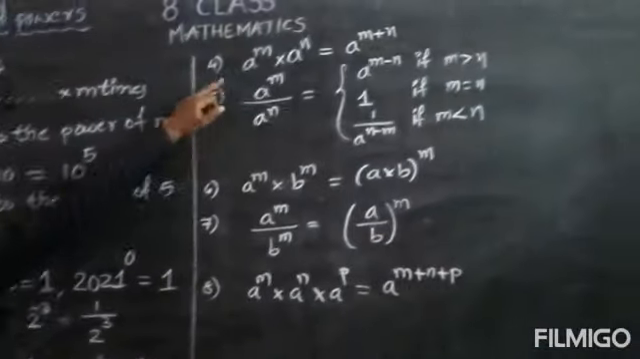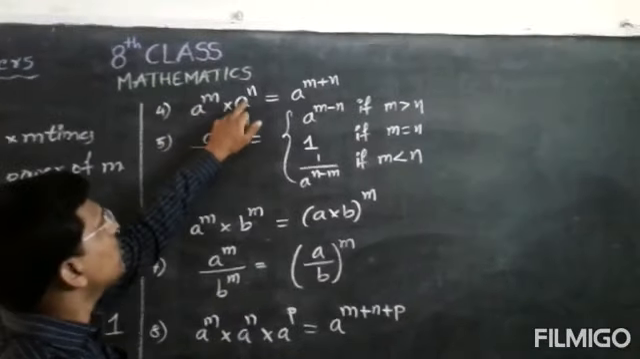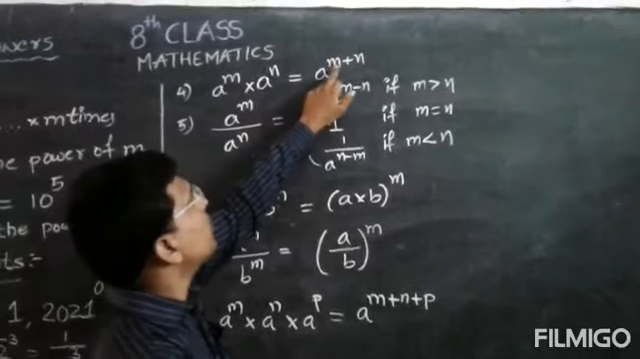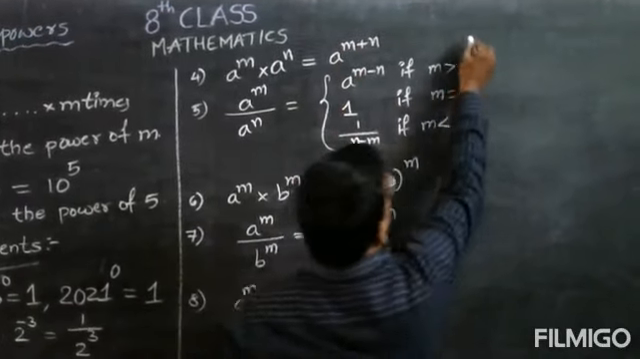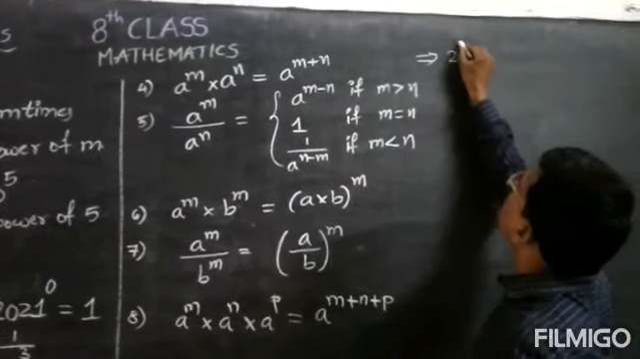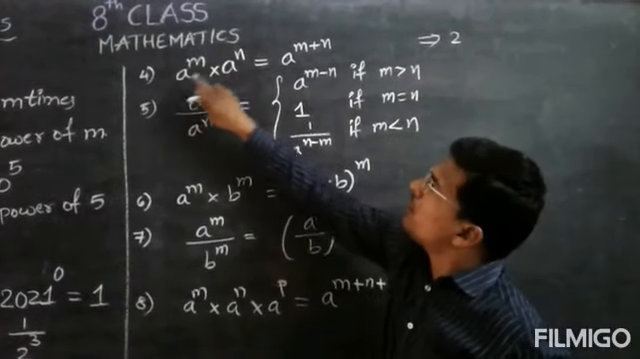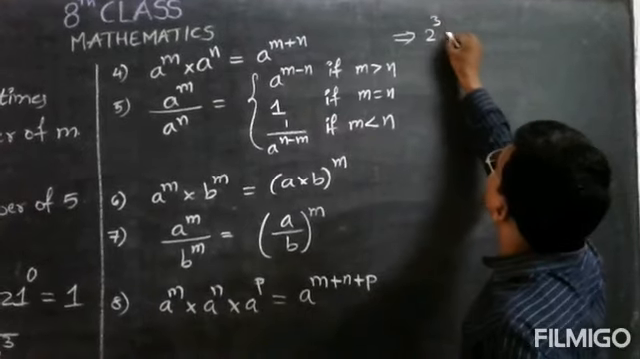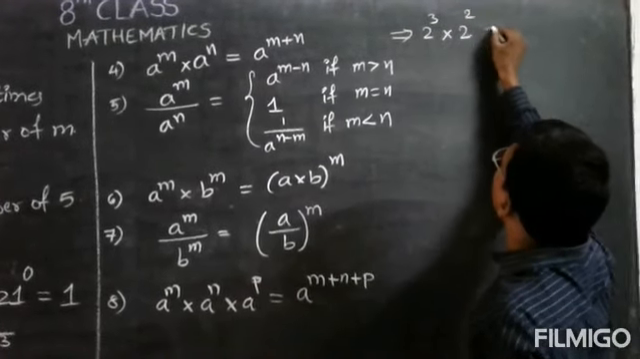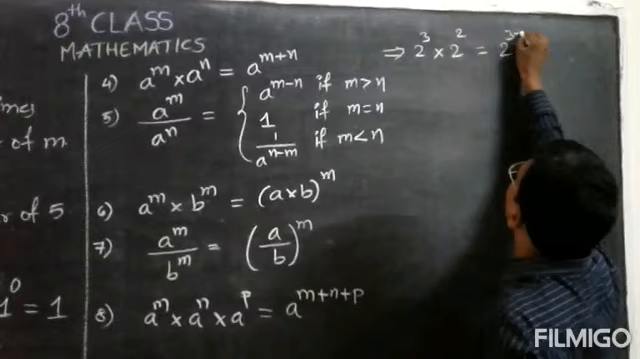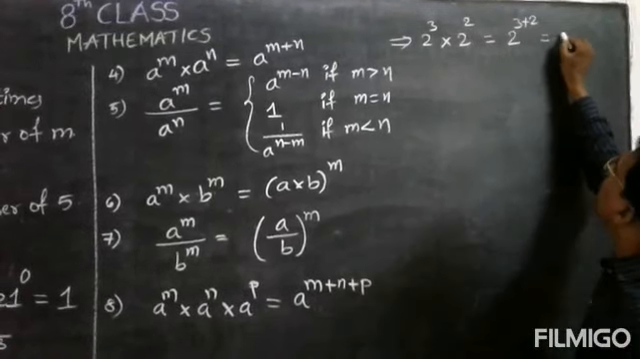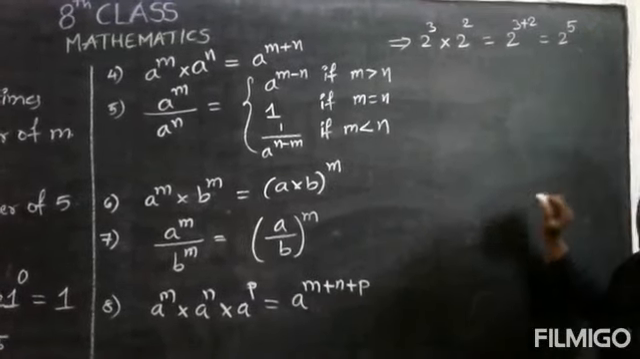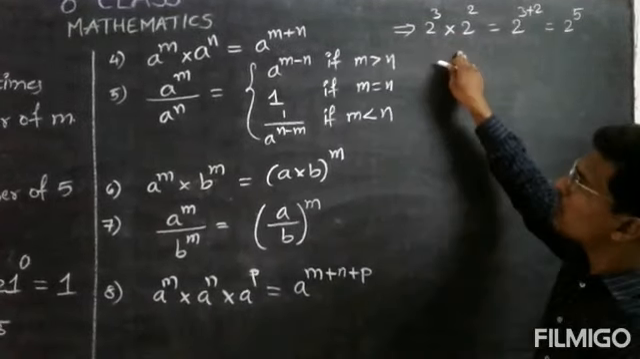Okay, next, a to the power of m into a to the power of n is equals to a to the power of m plus n. Here, a should be same and the powers should be different. So 2 to the power of 3 into 2 to the power of 2 is equals to 2 to the power of 3 plus 2, that is equals to 2 to the power of 5. Okay, these are the examples.